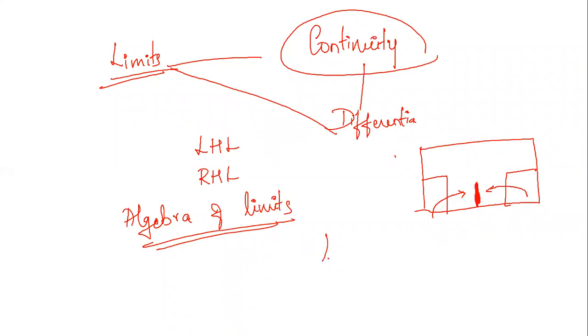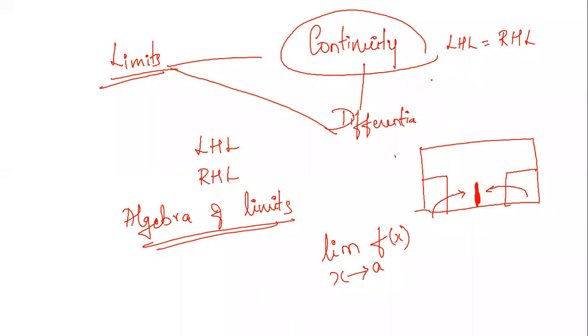If you have to find the limit of a function at some point a, then either you can start from the left side or you can start from the right side. But whatever you do, if you have to say that the limit exists, then left hand limit should be equal to right hand limit.